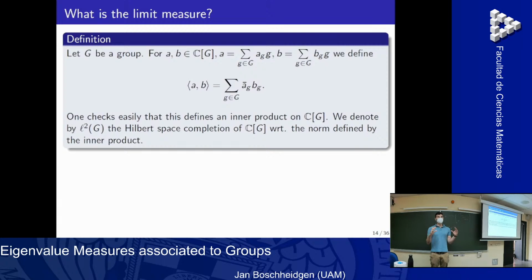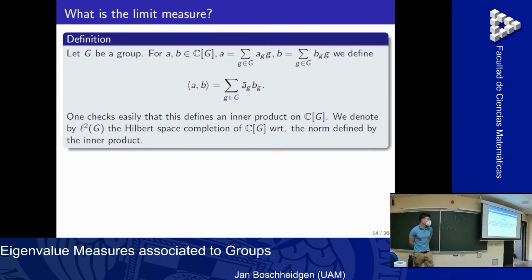We have the group ring. This is just the group algebra. The finite linear combinations of group elements with coefficients in the complex numbers. And we can define in this way an inner product on this. Now we have a vector space, we have an inner product, and then this inner product defines a norm, just by the inner product of x star with x. This gives me a norm. And so we get a Hilbert space. Because we can complete the vector space with respect to this norm and get a Hilbert space. A Hilbert space is a complete vector space with the inner product.